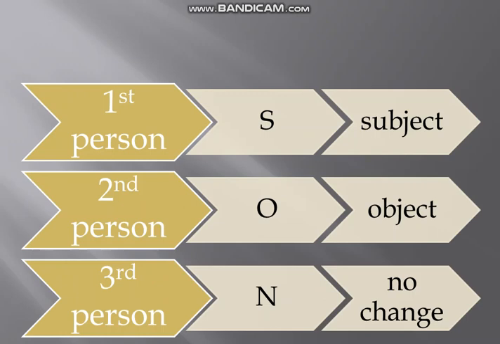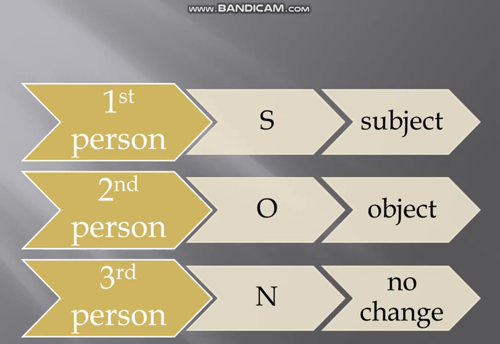As you know, we have three types of personal pronouns: first person, second person, and third person pronouns. First person pronouns are the words I and we. The person who is speaking uses I or we for themselves. So first person pronouns involve I and we, while second person pronouns involve just the word you.